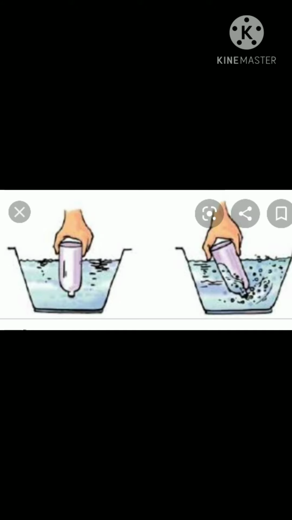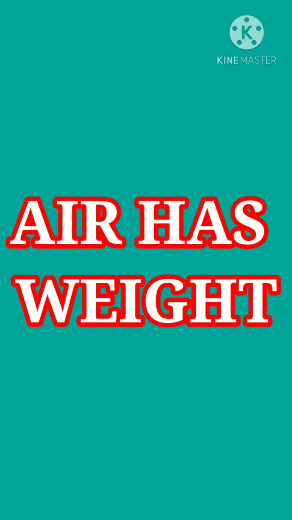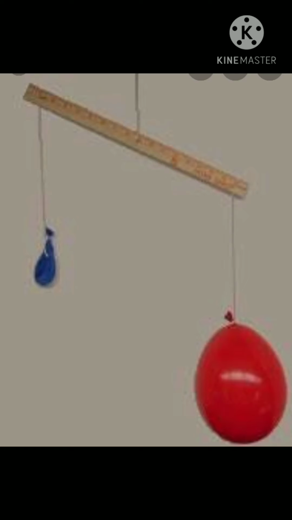Now the next property is air has weight. With the help of balloons, thread, and a stick, we can do this activity. Make a balance with a stick and fill two balloons equally with air, and tie them on the two ends of the stick.